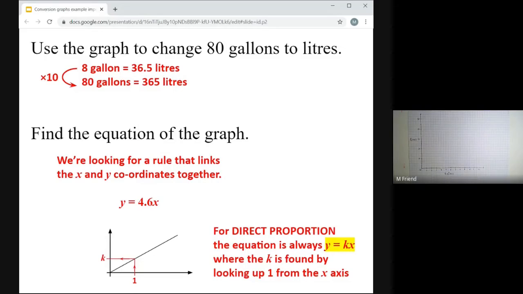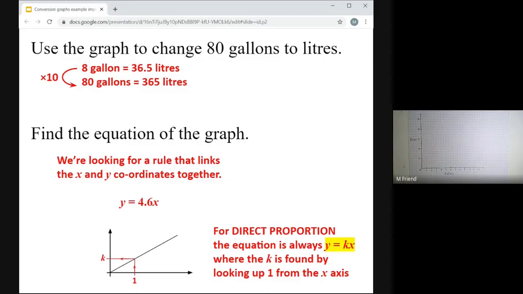Last thing, there's one more question on the sheet that you're going to do, which is like an extra bit at the end, but I'm sure many of you will want to know how to do it. So here's an example coming up of how you would deal with questions like that last one.